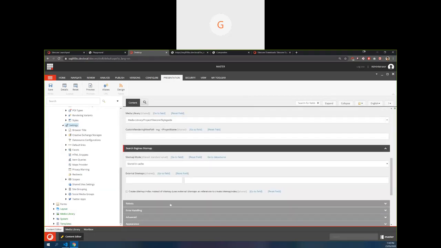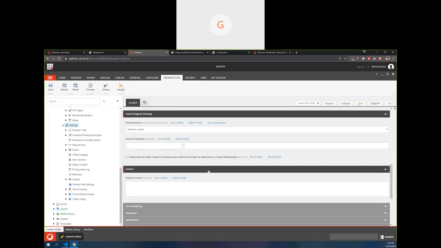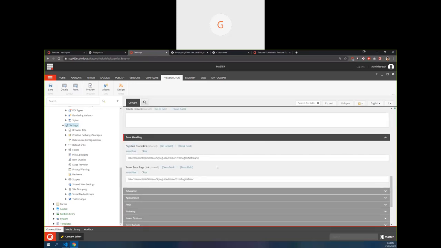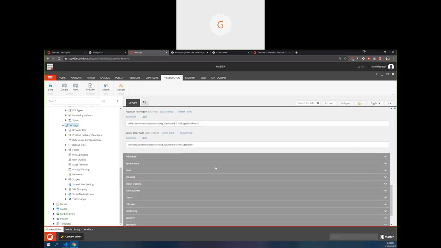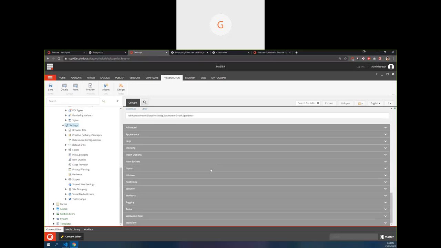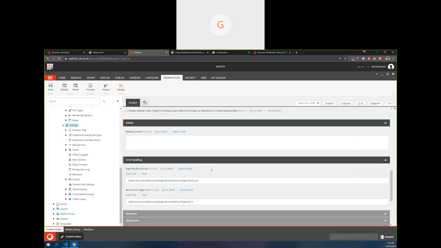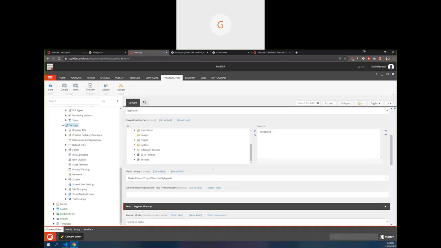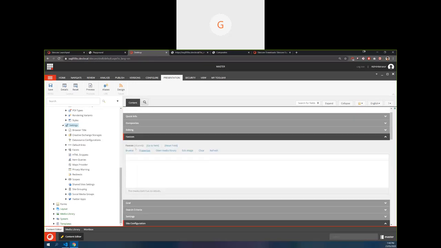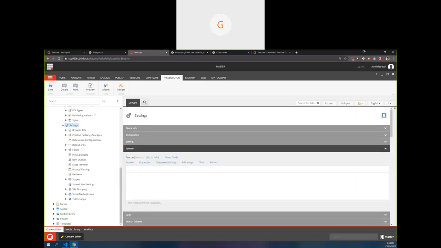So search engine, we can set it up here, and robots text and error handling, page error handling, we can set here. All these things, as we saw, are some of the common activities which we do in all the projects, which are already available here. We can just configure favicon. All these things we can configure in the site setting. And browser title is already available. We can just configure the browser title here. It will be available there.